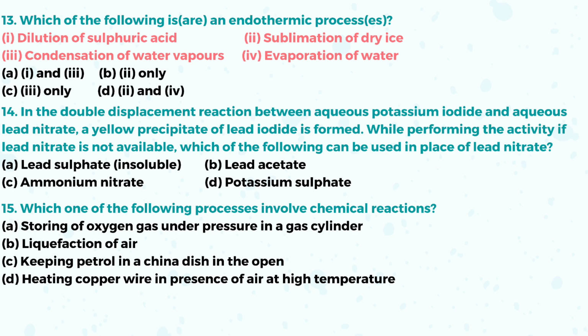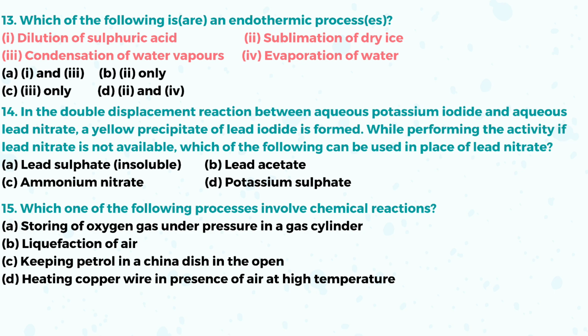Look, dilution of sulfuric acid. In this case, heat energy is released. This is an exothermic process, not endothermic. Clear? Second, sublimation of dry ice. Yes, in the case of sublimation, solid changes into gaseous form. For that we have to provide heat energy. That is an endothermic process. The second is an endothermic process, sublimation of dry ice.